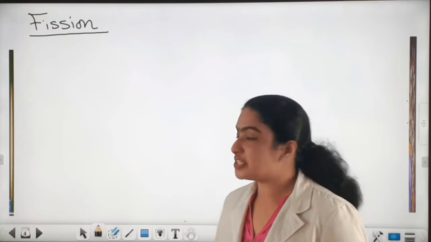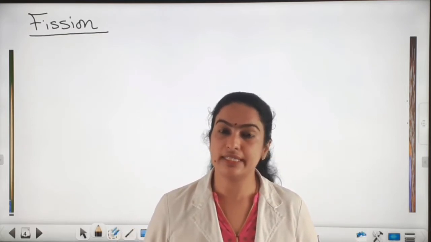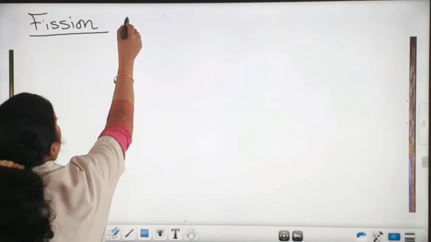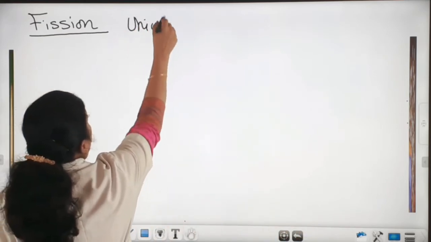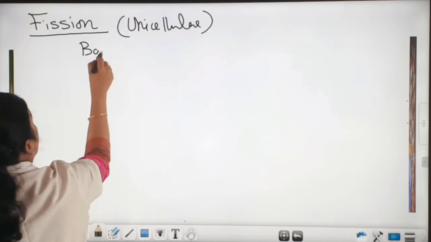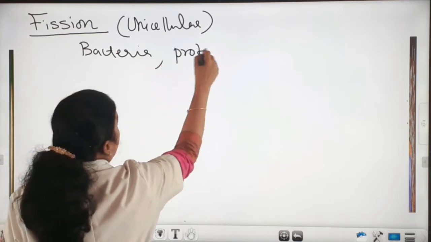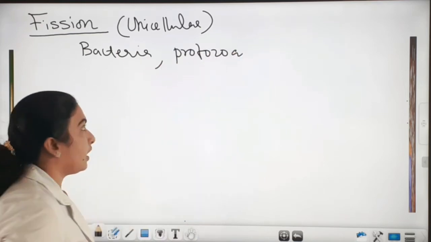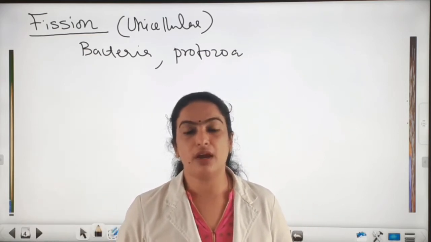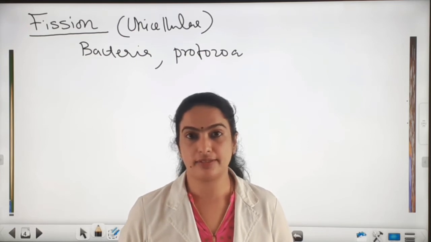Next we can see the asexual mode of reproduction, fission, in detail. Fission is a method of asexual reproduction commonly seen in unicellular organisms like bacteria, protozoa, etc. Here the organism divides to form two daughter cells or more than two daughter cells.